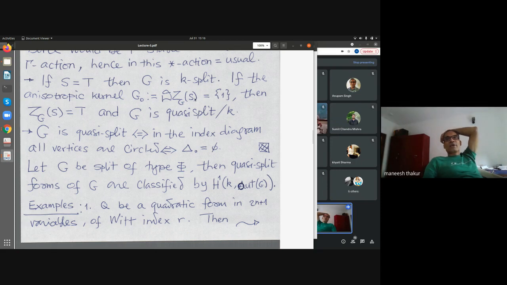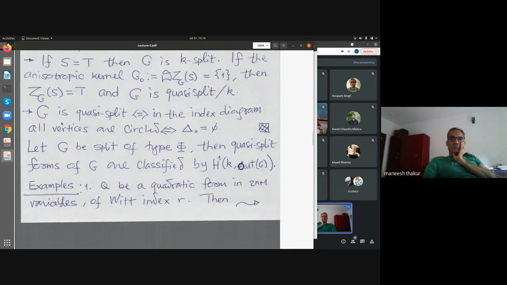That means the centralizer of the maximal K-split torus must be the full torus, and that exactly is equivalent to saying it is quasi-split. So these are all equivalent. G is quasi-split over K if and only if there is no anisotropic kernel, if and only if the centralizer of the maximal K-split torus is a maximal K-torus.